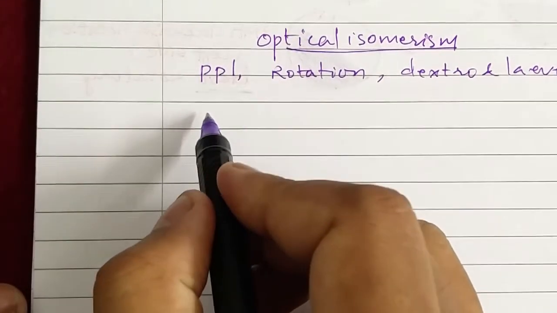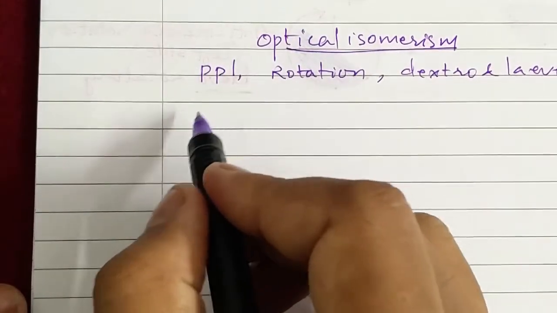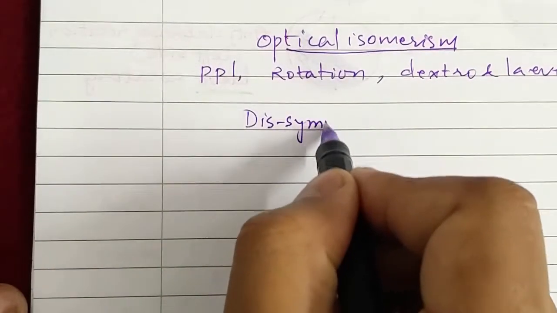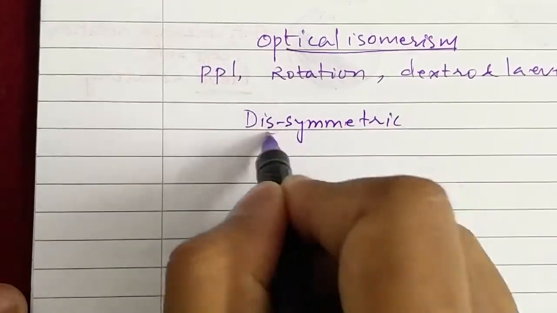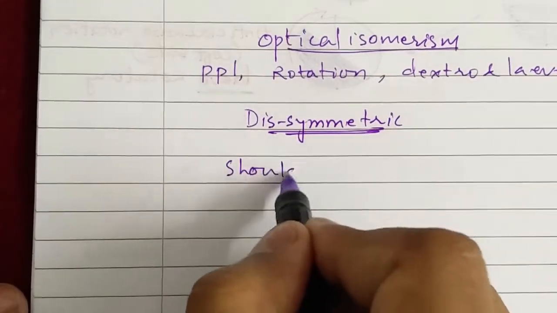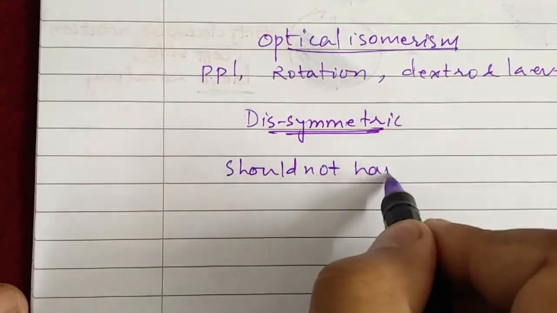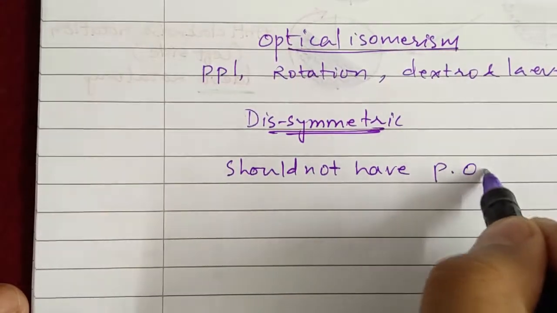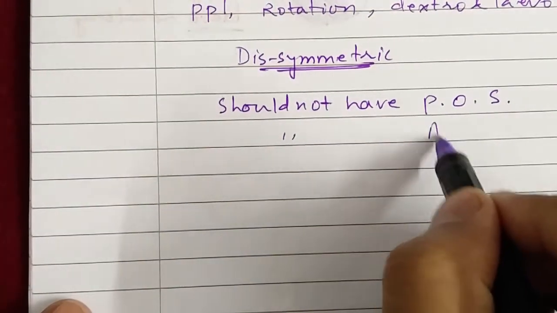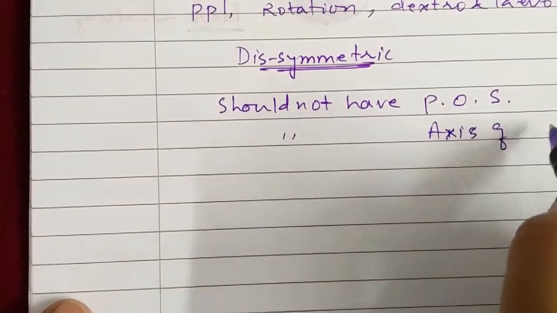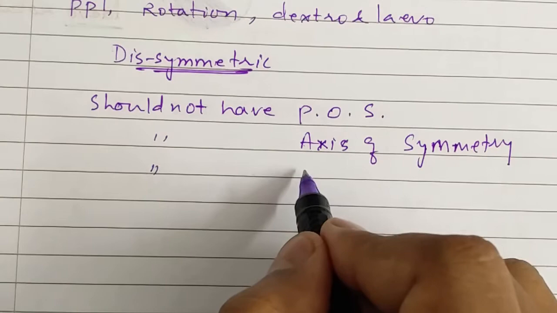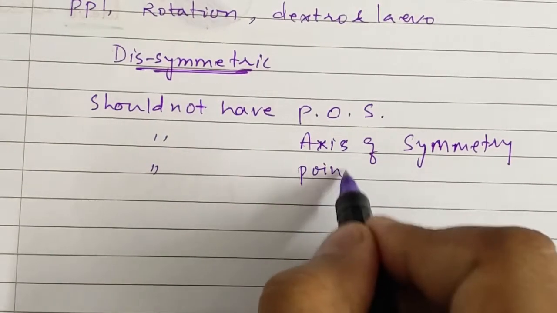And we have also seen that for a compound to be optically active, the molecule must be dissymmetric. It means that the molecule should not have plane of symmetry, or the molecule should not have axis of symmetry, or the molecule should not have point of symmetry.